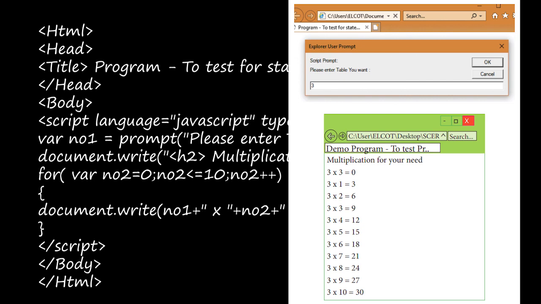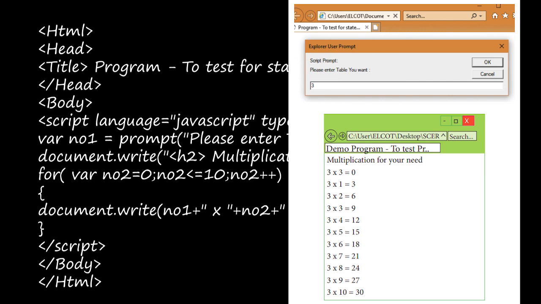Here you will be getting the place to enter your opinion, right? Here you can give any one number. You can give 1, 2, 3, or whatever you need. Whatever you are giving here will be taken there in the place of no1, right? In prompt tag, no1 is equal to prompt of please enter table you want, right? So whatever you are giving here will be taken as no1.